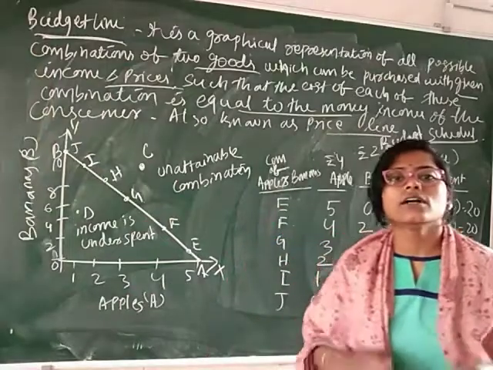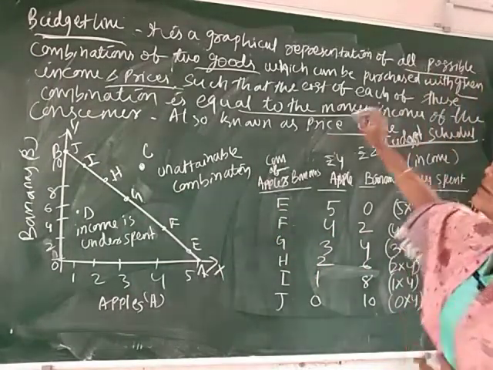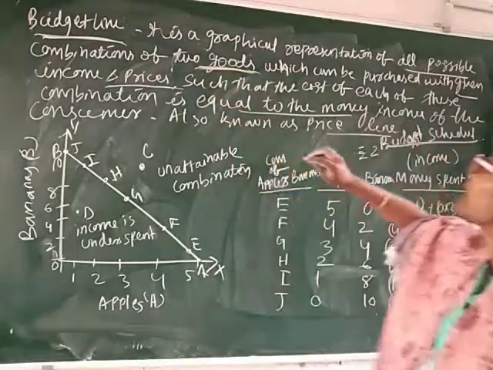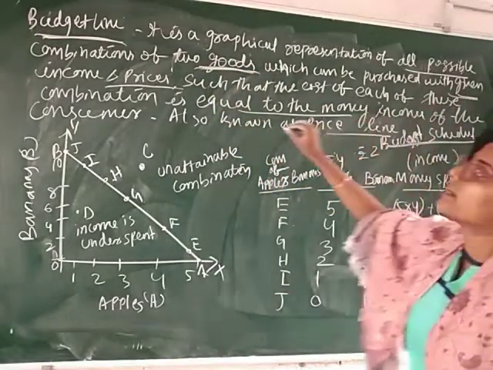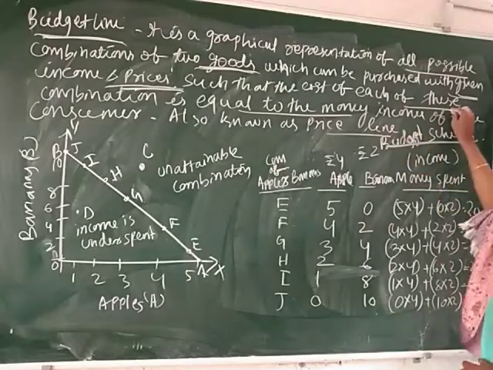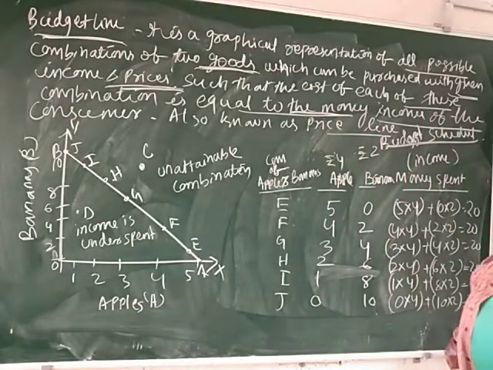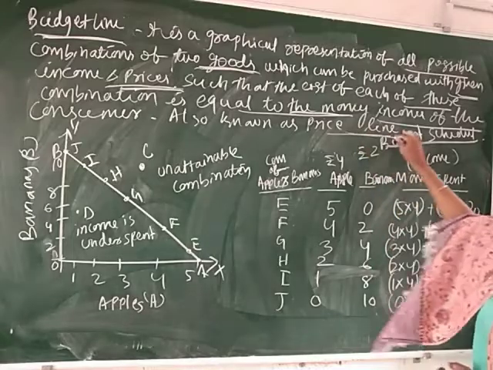What is a budget line? A budget line is a graphical representation of all possible combinations of two goods which can be purchased with a given income and prices, such that the cost of each of these combinations is equal to the money income of the consumer. This is also known as a price line.